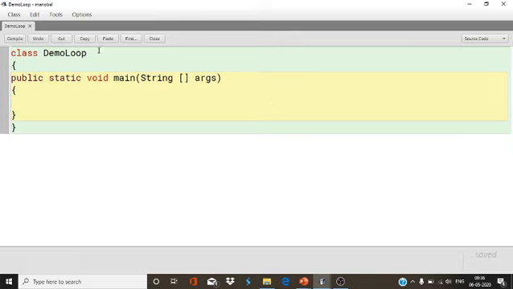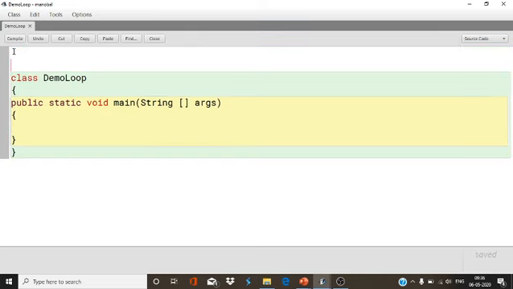Now I'm going to write the program to print all numbers from 1 to 10. One question: print all numbers from 1 to 10 by using for loop, while loop, and do while loop.